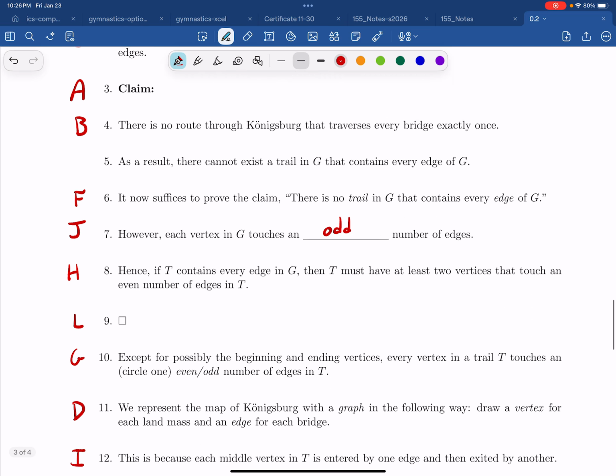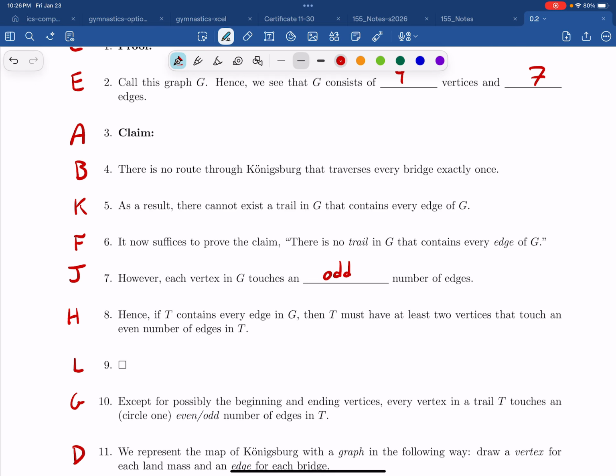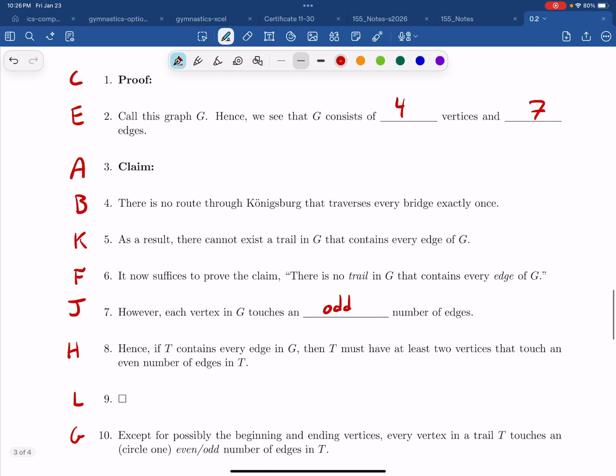Oh wait, try J and then K, right? And I think that's the end of the proof, right? Step L, right? Last step. Now, I intentionally did not go over these steps very much.